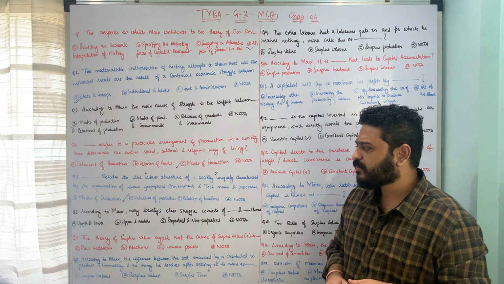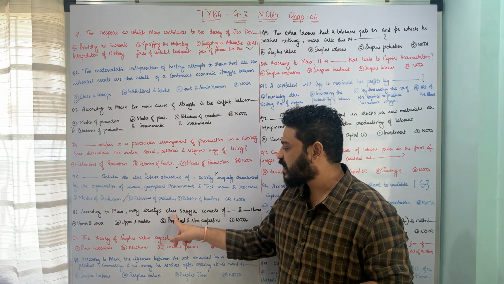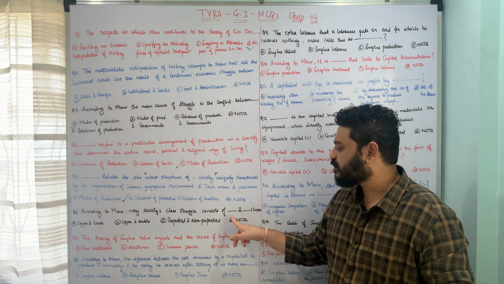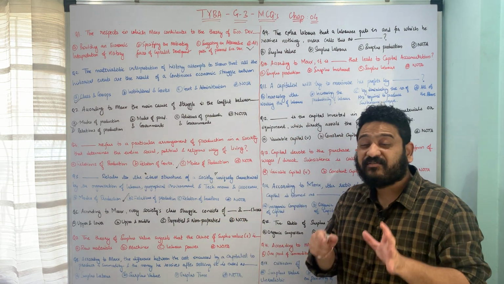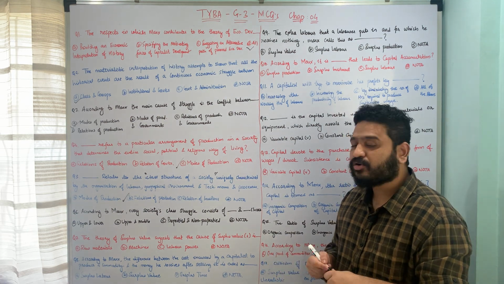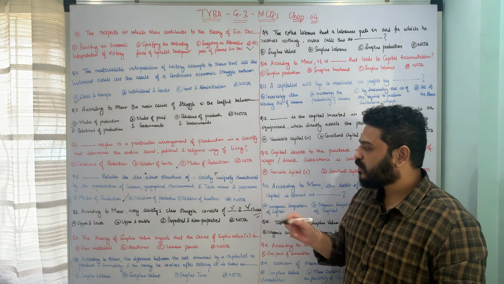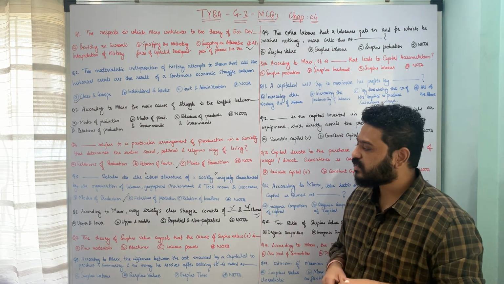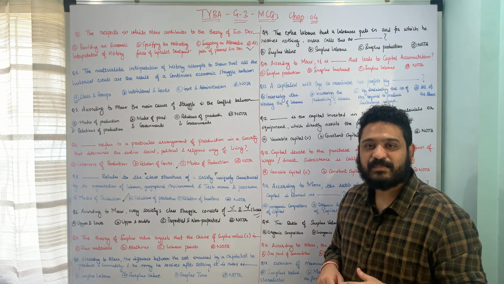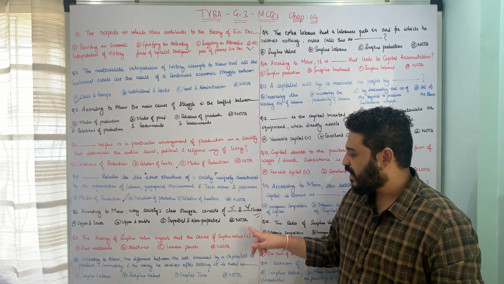The next one is, according to Karl Marx, every society's class struggle consists of dash and dash classes. Every society's class struggle according to Marx consists of which classes? Whether it is A, upper class and lower class, whether it is B, upper class and middle class, whether it is C, propertied class and non-propertied class, and D, none of the above.